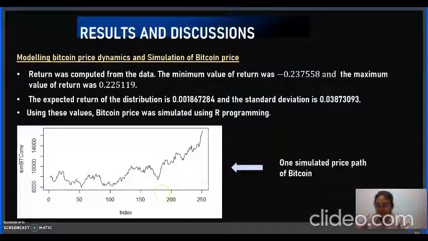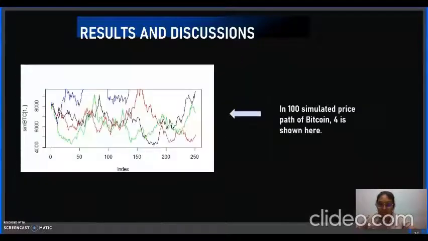Next, modeling the Bitcoin price dynamics and the simulation of Bitcoin prices. The return was computed from the data. The minimum value of return was -0.37558. The maximum value of return is 0.2251. The expected return of the distribution is 0.0018 and the standard deviation is 0.03873. This is one simulated path of the Bitcoin prices. Since Bitcoin is very volatile, we are able to simulate 100 paths of the Bitcoin prices. From the 100 paths, 4 are shown here.